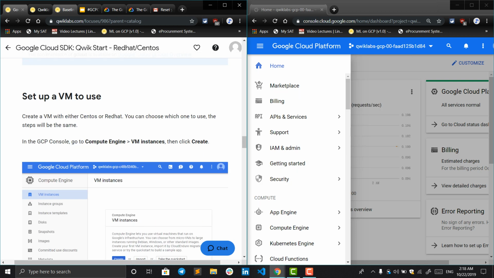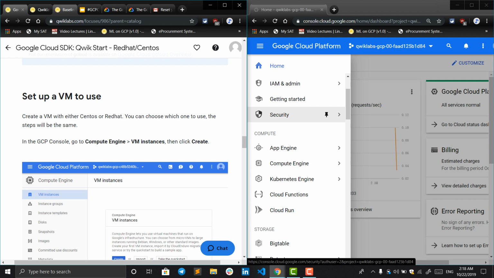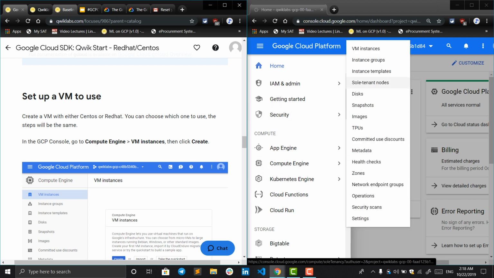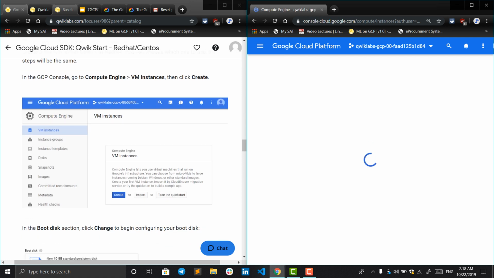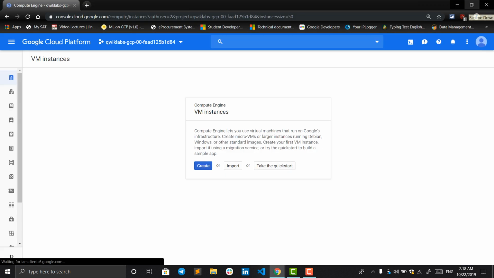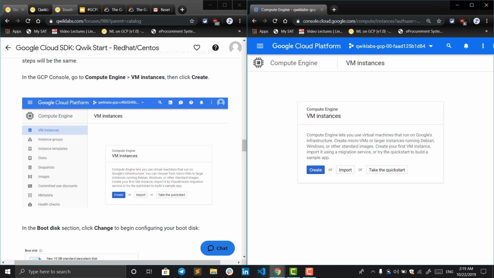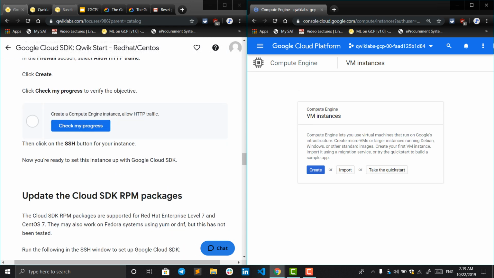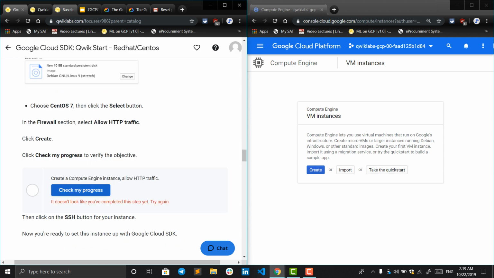So this is the console, and here it is written, go to Compute Engine. Let's see where Compute Engine is. I find it over here, and then click on Create VM instances. Okay, so I landed on the same page as this one. Yeah, it does look the same to me. So you have to do labs like this. You just follow the instructions, and there are some Check My Progress buttons which will check if you have done the thing or not. If you've created a VM instance, this would turn green.